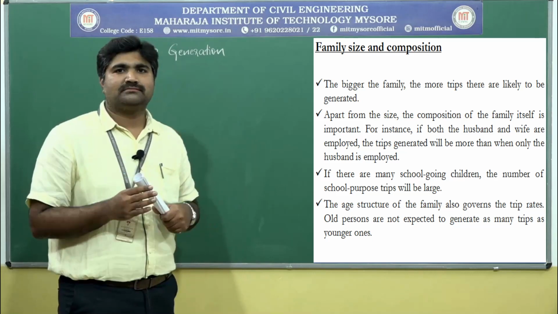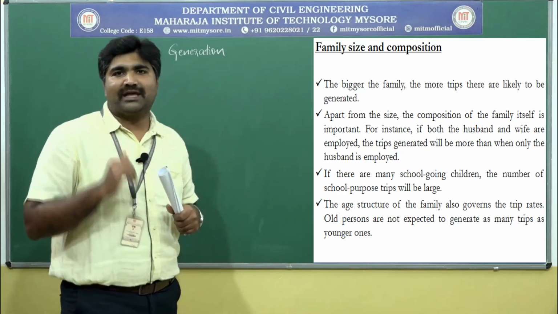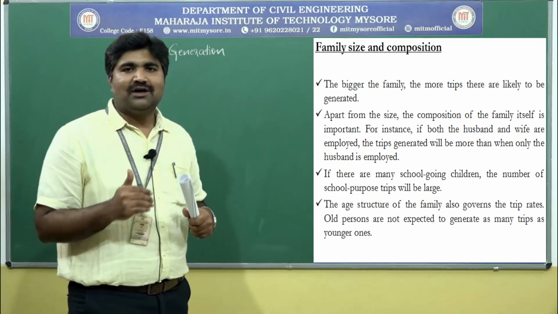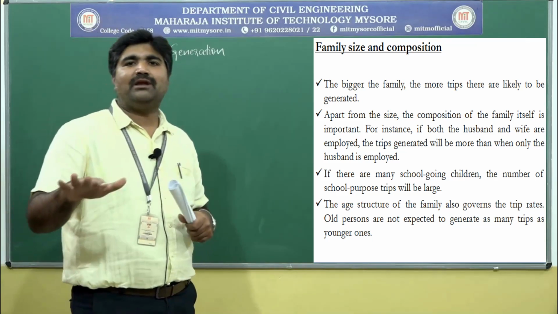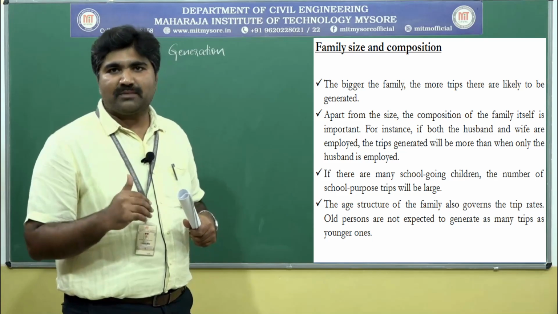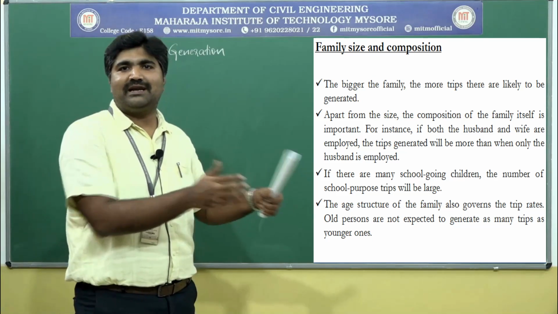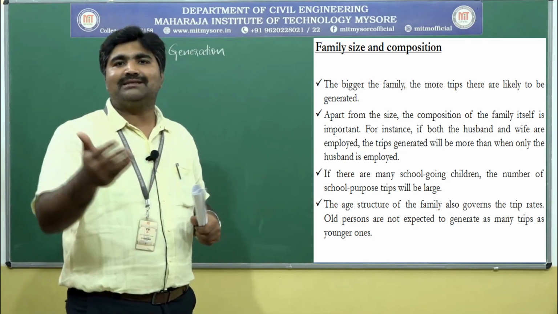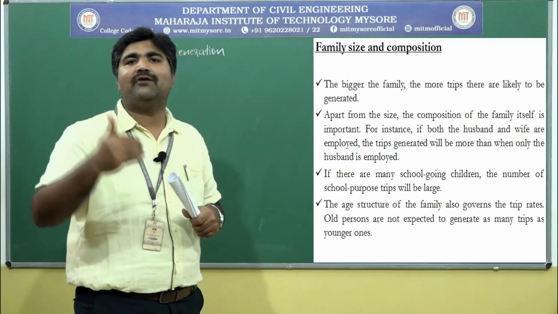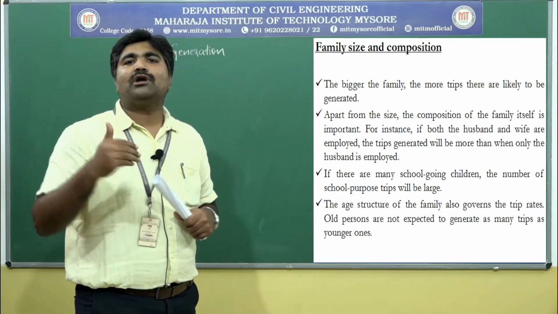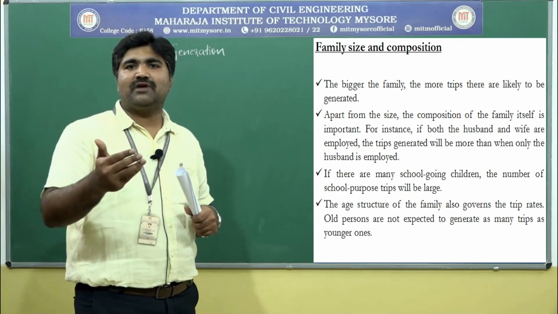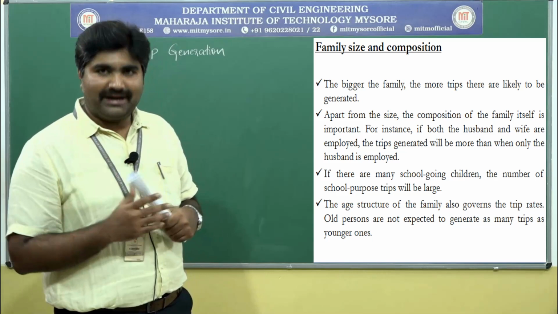the husband is employed. When only the husband is working, the income will be less. When both husband and wife are working, the income of the family will be more. They make more number of trips. Their ability to pay for journey and to buy the vehicle will be increased. As the income increases, we are ready to buy our own vehicle. As we have a vehicle, we make more number of trips. If we have more number of vehicles, we will make more number of trips.